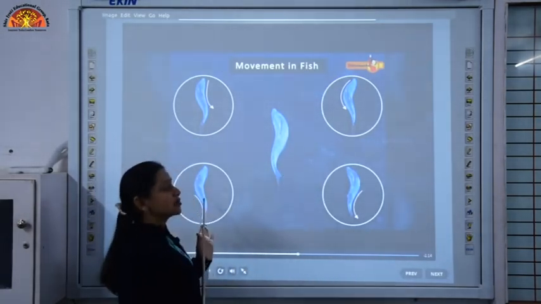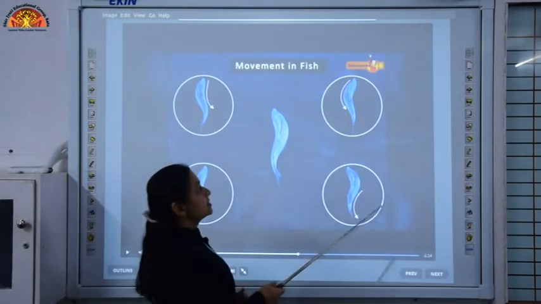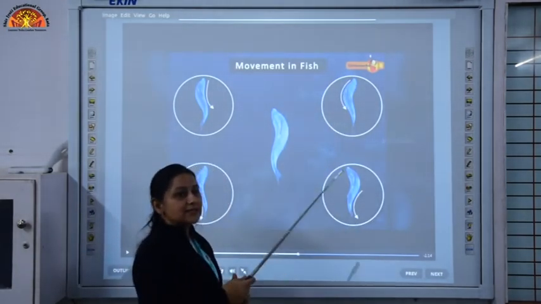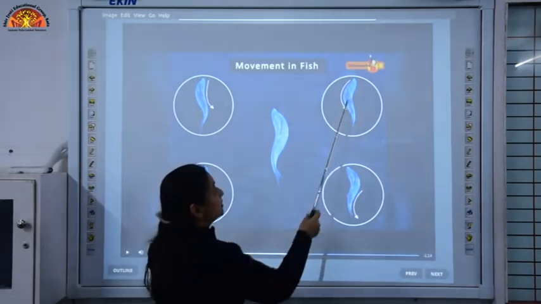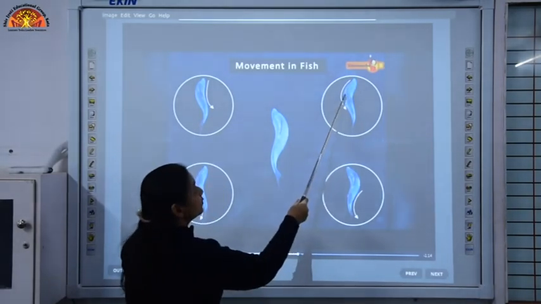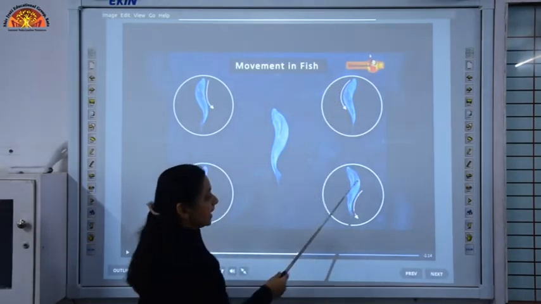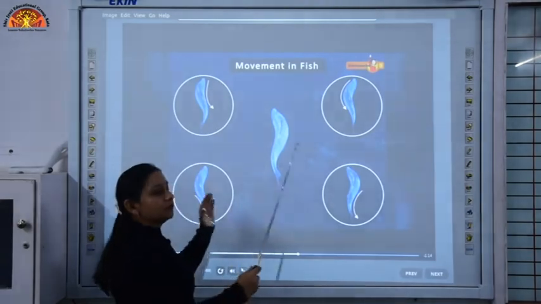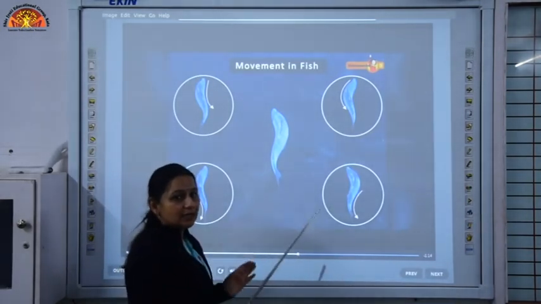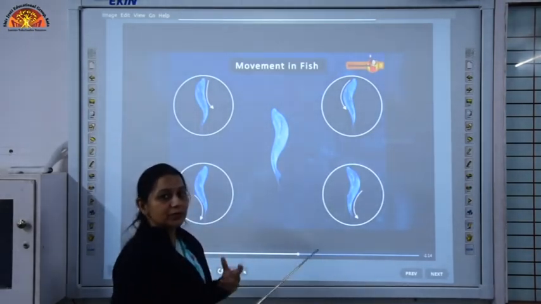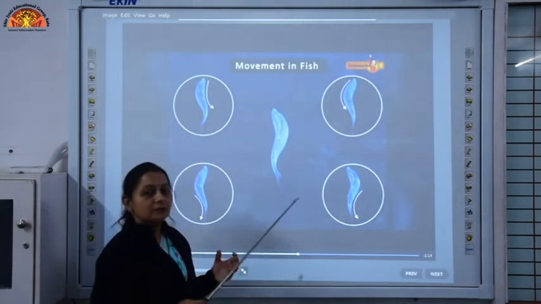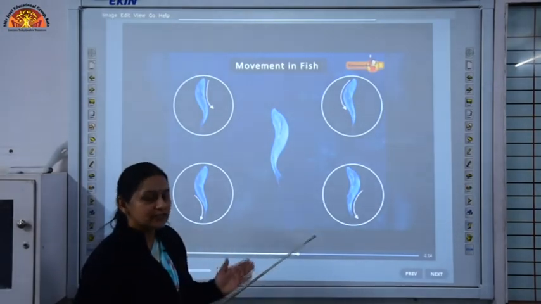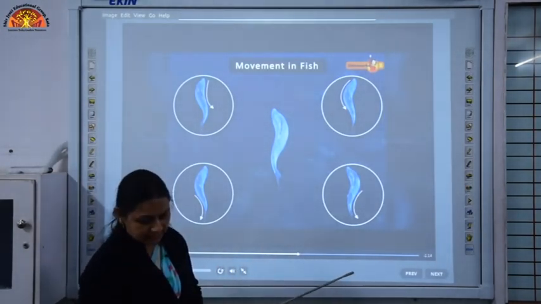Quickly, just after this, the front portion moves to the opposite side of the earlier one. The front portion moves to the left side and the tail moves to the right side. This quick curling of the body produces a jerk in the fish body, which creates movement in the forward direction.